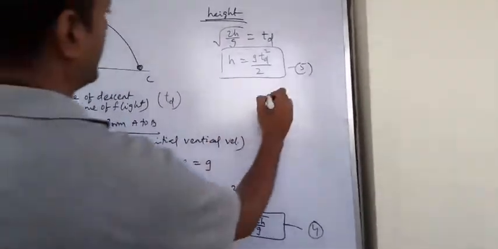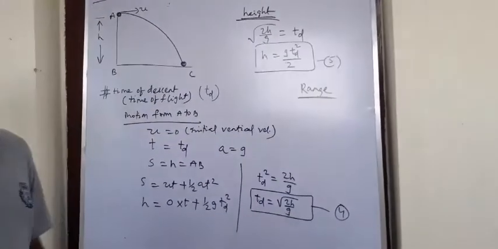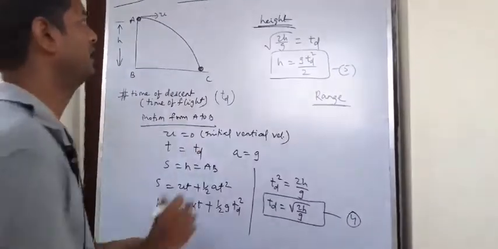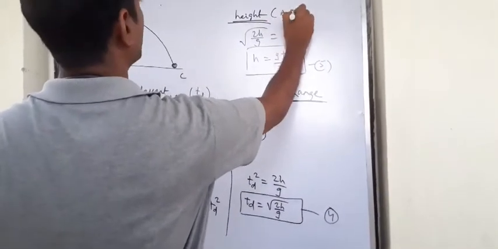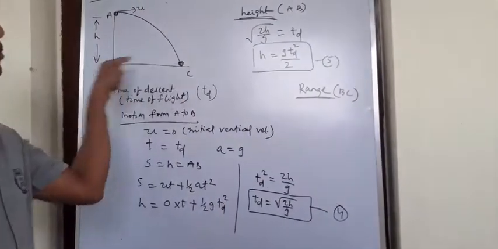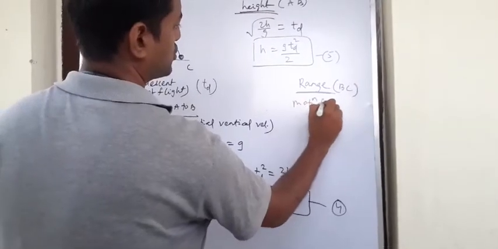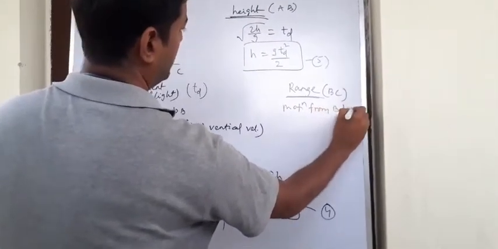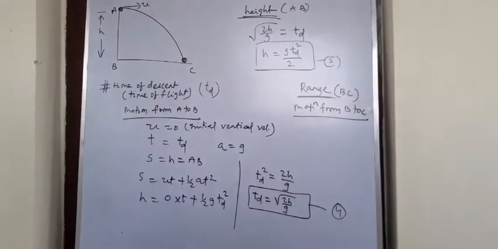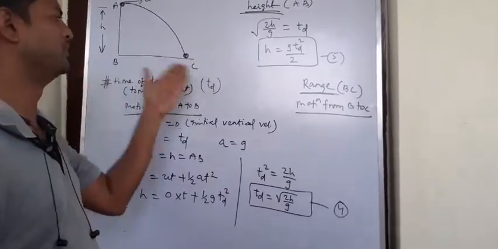Now I will calculate range. This is very important. Range is nothing but the maximum distance covered in the horizontal direction. So basically height will be my AB, whereas in this case range will be my BC. So I want to consider my motion from B to C. Range is the maximum distance covered in the horizontal direction, so I will find BC.